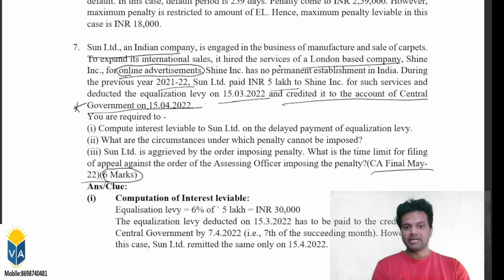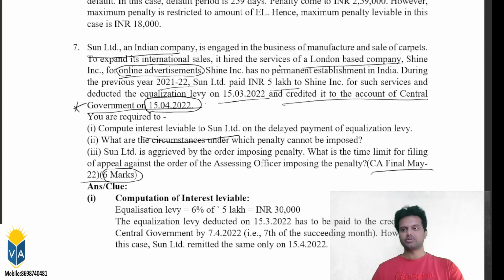So, but they have paid on 15th April 2022. There is a delay here. Compute the interest leviable to Sun Limited on the delayed payment of equalization levy. So you need to count the number of days, and interest also you need to calculate. What is the interest rate here? 1% per month or the part of the month for which the default continues, right?